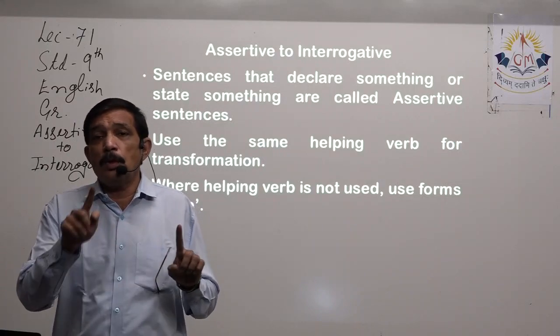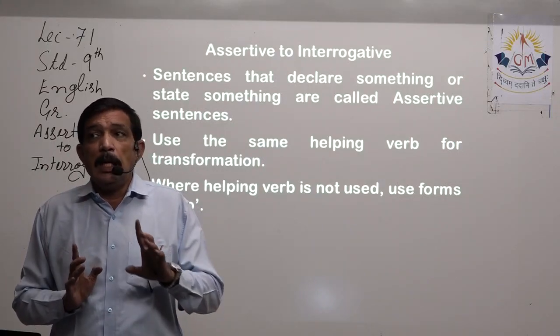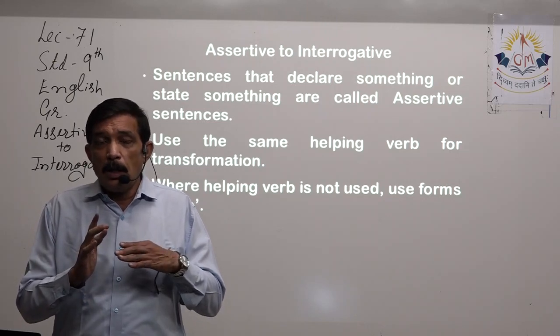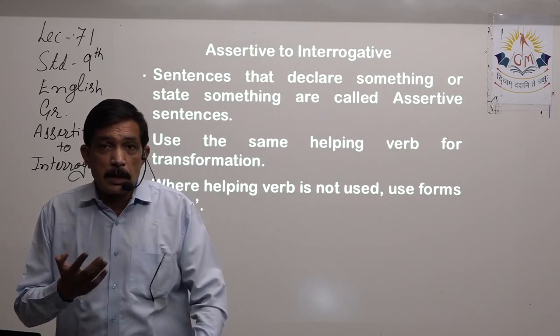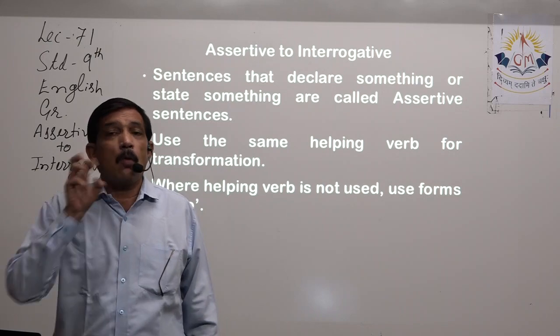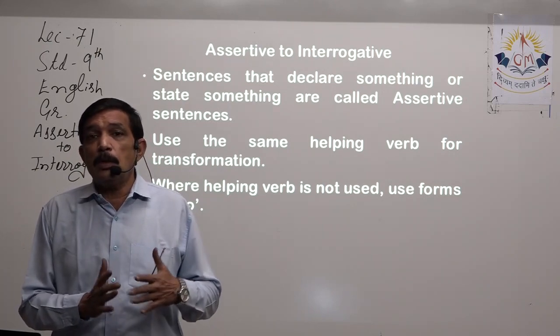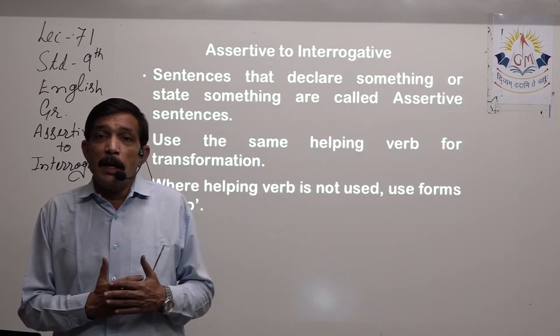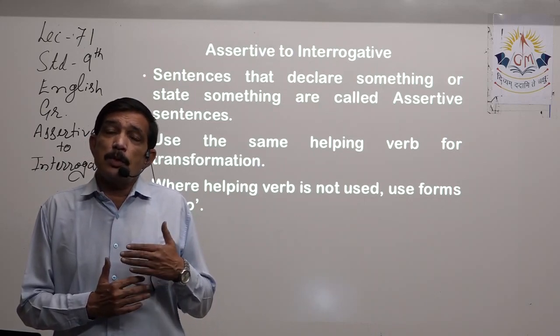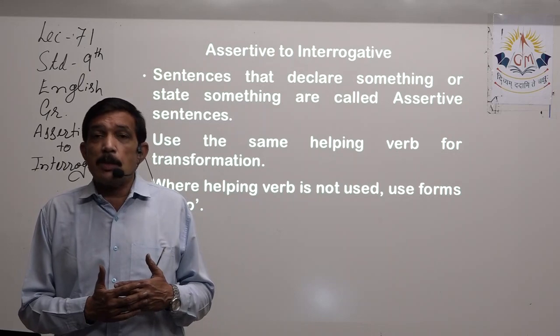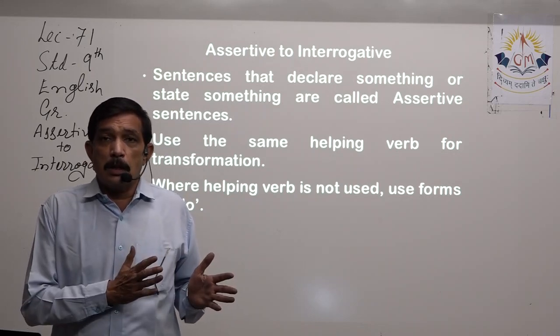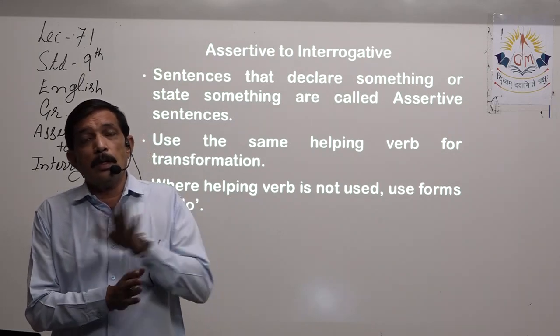I am going to a temple. So you see, the way we transform the sentence depends upon what it wants. By looking at the sentence, we need to do certain transformation and some changes in it so that an assertive sentence changes into an interrogative sentence.